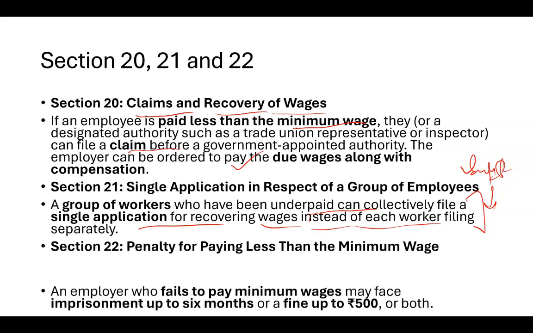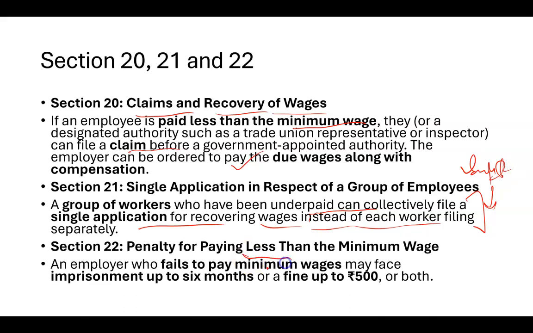Section 22 is all about penalty for paying less. In case you are not paying them the minimum wages, then you are supposed to face imprisonment of 6 months. There is a possibility that you are imprisoned, or you might also get a fine of 500 rupees, right? This keeps varying from time to time, and it also varies from industry to industry. But as per section 22, every penalty is written in section 22.